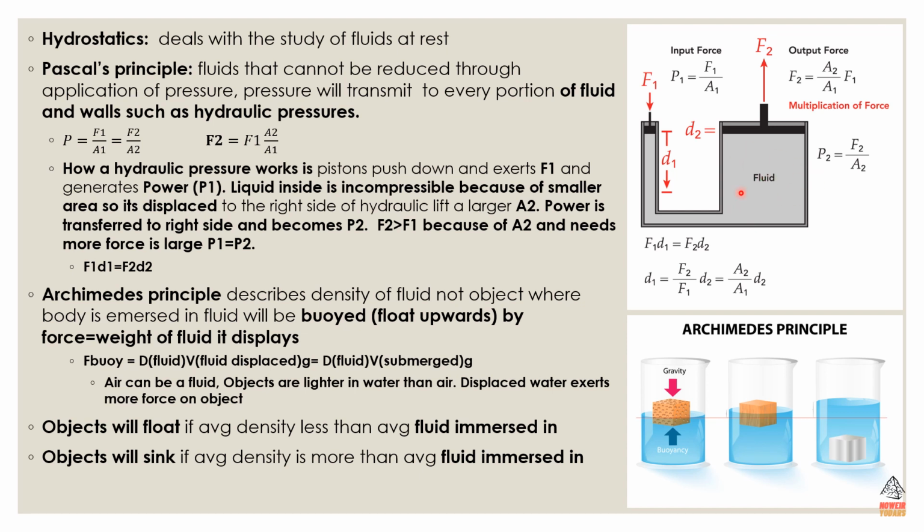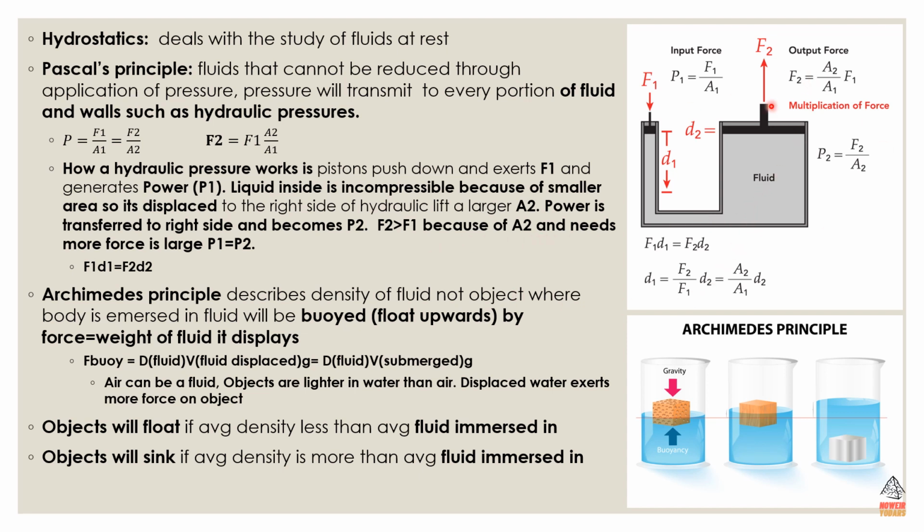So there is more force exerted here, or more force output here, because there is a larger area and it needs more force. So more force output due to the fact that there is a larger area and more power and energy needed.